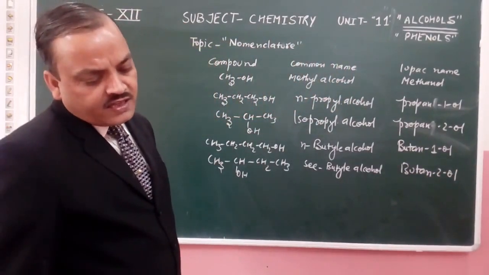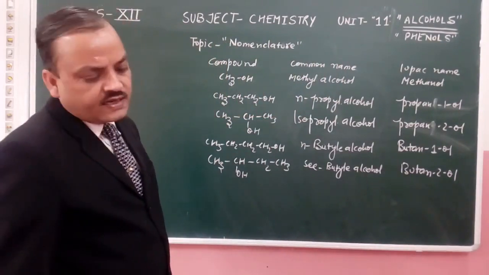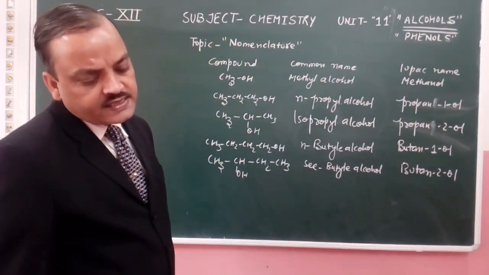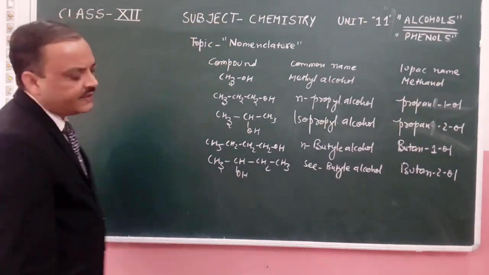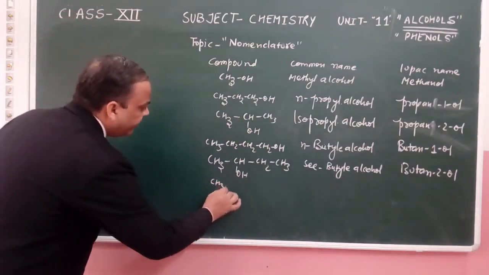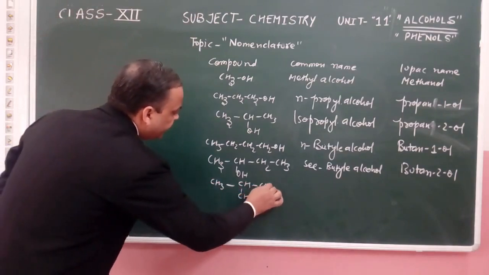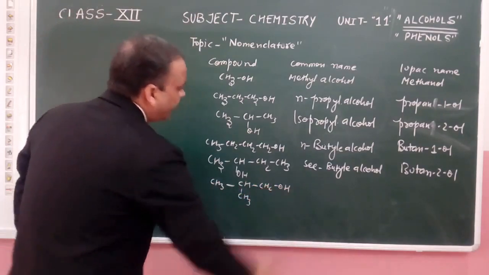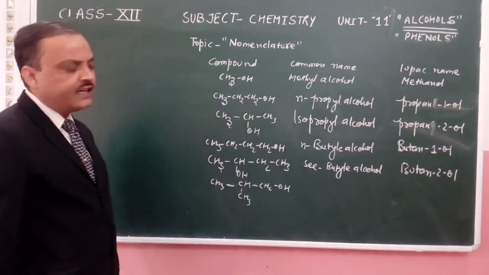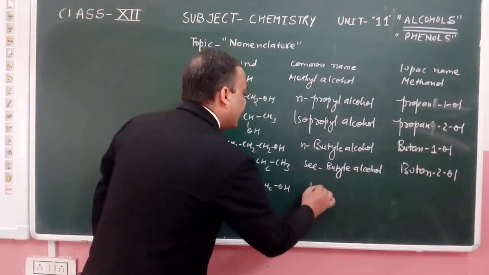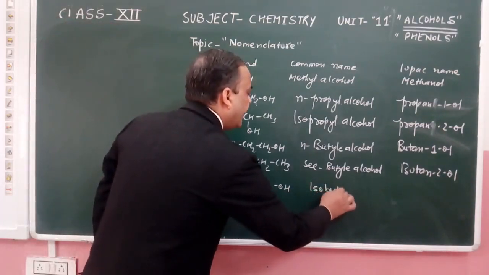In some other compounds where different side chains are present, like CH3CH(CH3)CH2OH, an iso group is present there, and that is isobutyl alcohol.